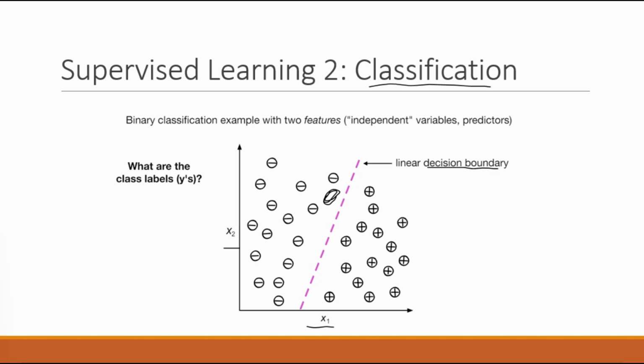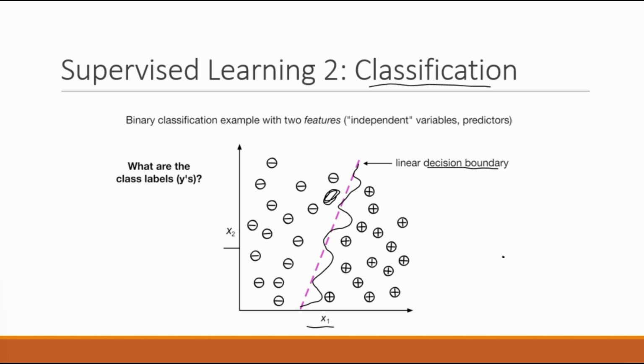And here this is the linear decision boundary, but it can also be a complex decision boundary. It could be something more complex, curves or something like that. And deep learning or deep neural networks are actually learning very complex decision boundaries.